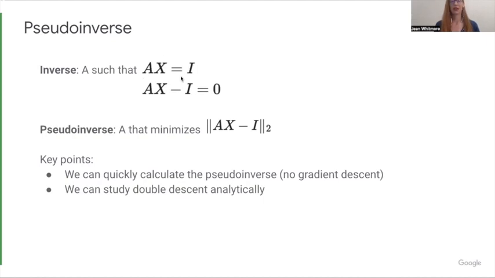If we rewrite that equation as AX minus I equals 0, it then helps us see what the pseudo-inverse does. In the case of the pseudo-inverse, there is no A that can solve that equation. So instead, we minimize AX minus I. We find the A that minimizes that with the L2 norm. The point here is we can quickly calculate the pseudo-inverse without gradient descent and study it analytically now. That's why this is a powerful viewpoint instead of looking at double descent in deep neural nets.